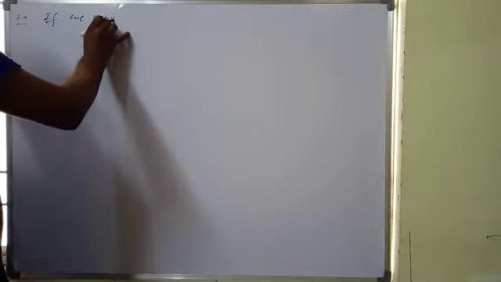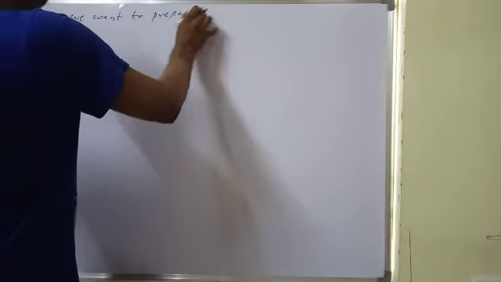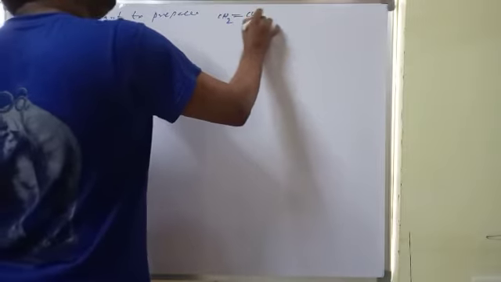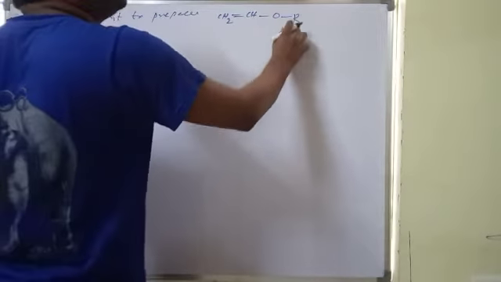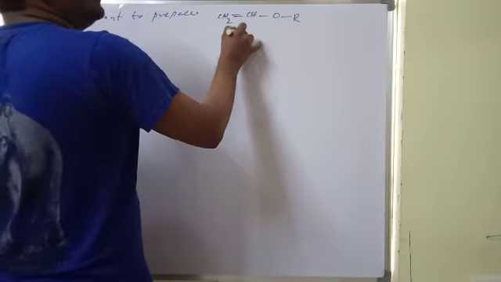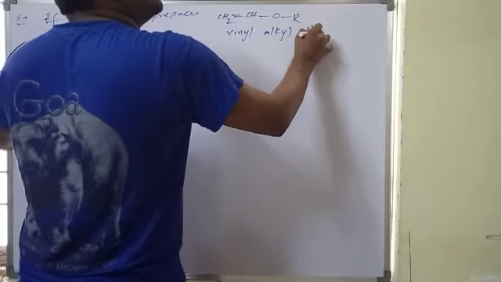So the next example, if we want to prepare vinyl alkyl ethers, or maybe methyl ethyl you can take. Here this is the vinyl group, vinyl alkyl ethers.